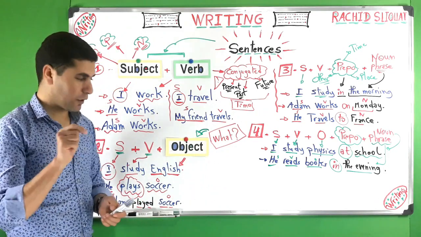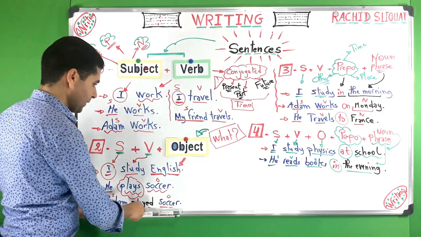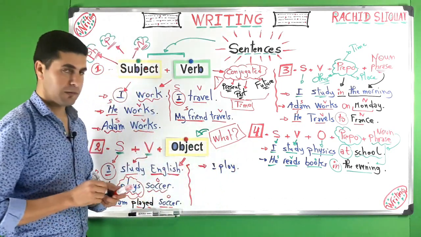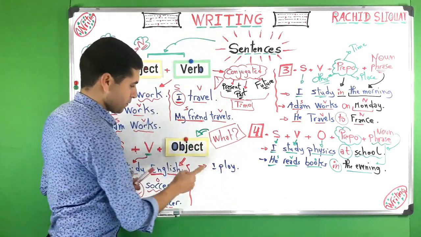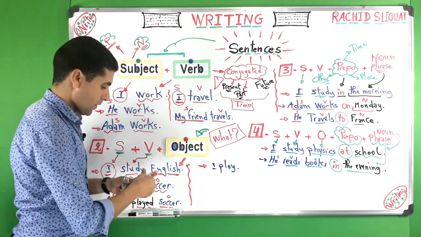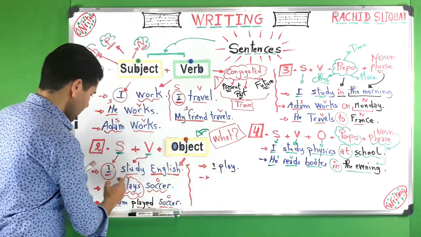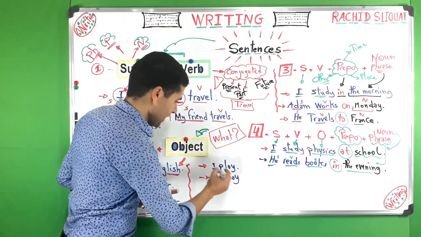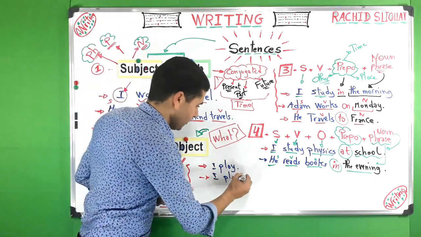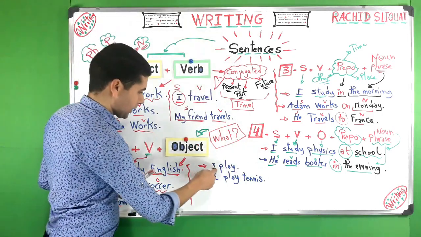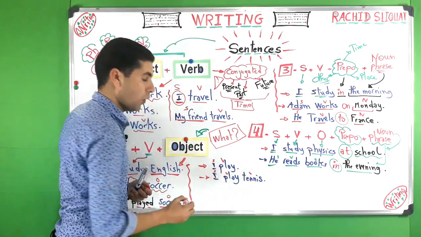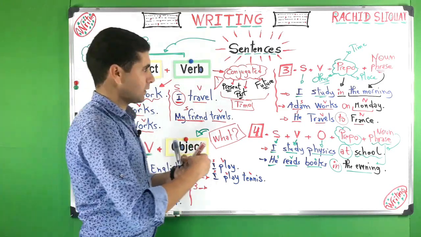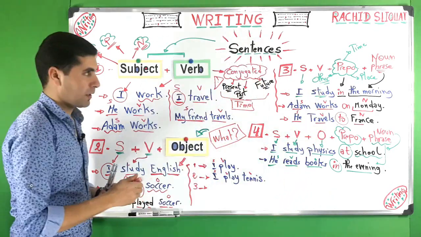All right, now here we are going to take one simple example, okay? For instance, we can say I play, all right? This one is the smallest sentence, subject and verb, okay? Now let's make this subject, verb, and object. We can say, for example, I play what? I play, for example, tennis. So here we have subject, verb, and here we have subject, verb, and object. This is number 1. This is 2. Let's take number 3. It is subject, verb, preposition plus the noun or phrase.